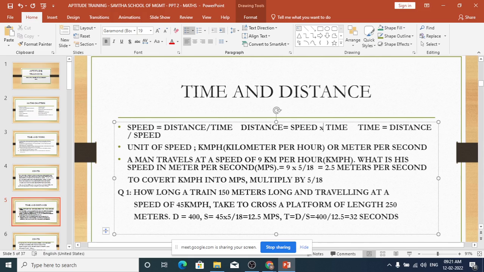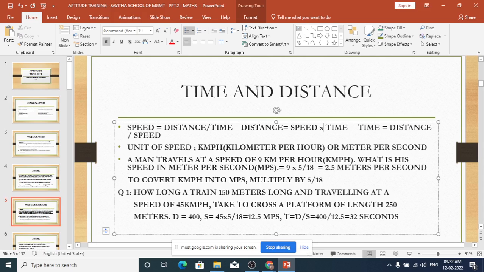So how many meters per second is 48 kilometer per hour? 13. Is it 13? Just check. Did I make a mistake? One minute. Yeah, 13 point something. Okay, I made a mistake here. So it is 13 point something like that. Similarly, if meter per second is given, if you want to convert that into kilometer per hour, you have to multiply by 18 by 5.